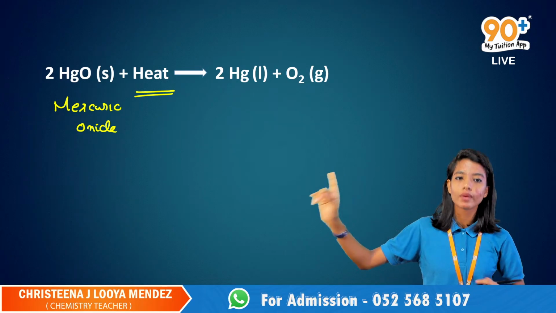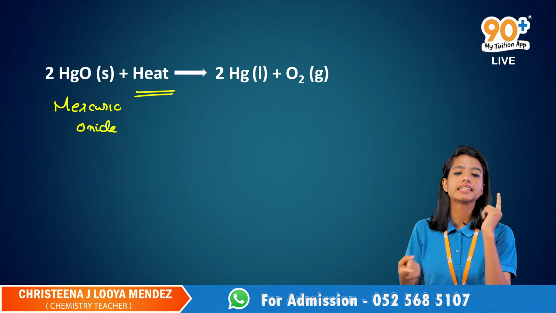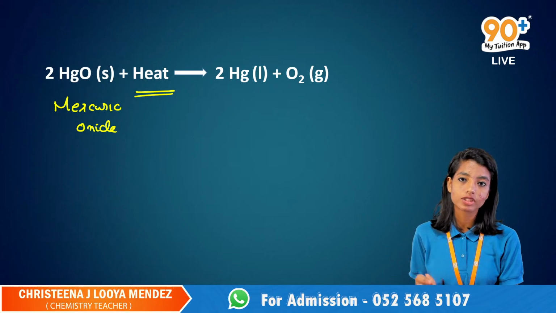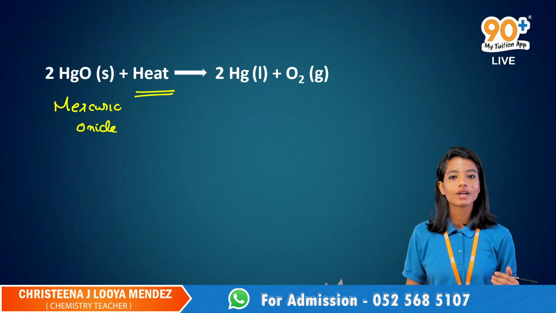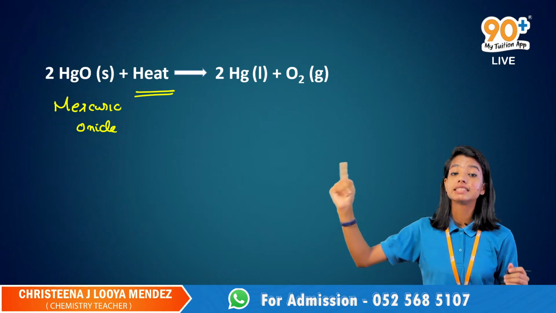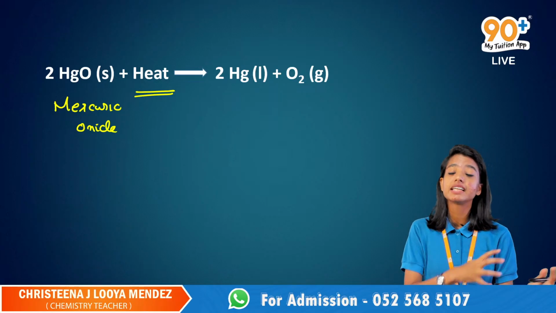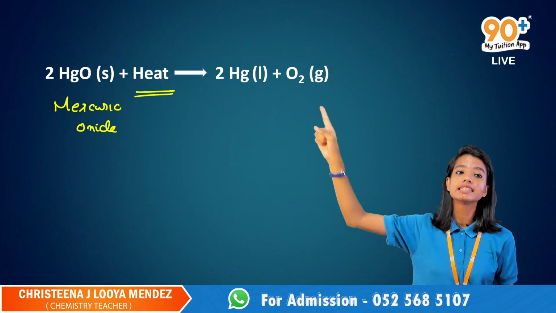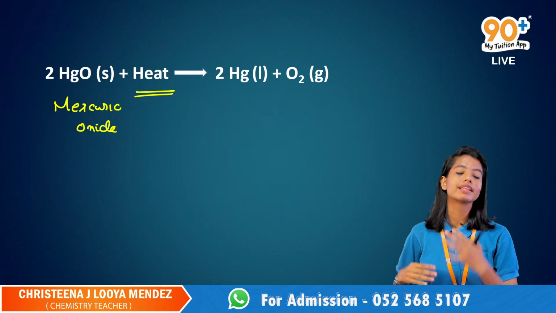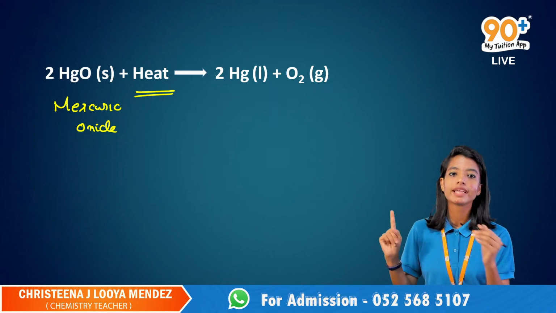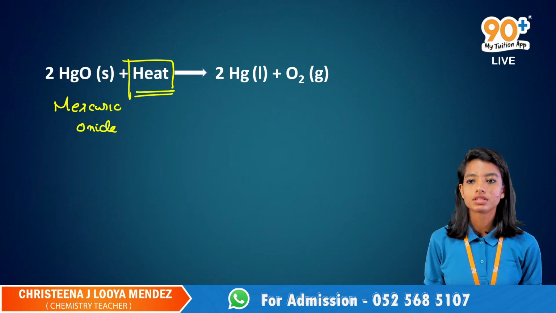So they will give an equation like this and they will ask which chemical reaction is taking place over there. Is it an exothermic reaction or an endothermic reaction? You have to clearly see the equation and write it down, okay? If heat is there in the reactant side, it is an endothermic process. It refers that the heat energy is absorbed. If heat energy is given in the product side, you have to mention that as exothermic. They are liberating the heat energy. So heat energy is there in the reactant side over here, so it is an endothermic reaction.